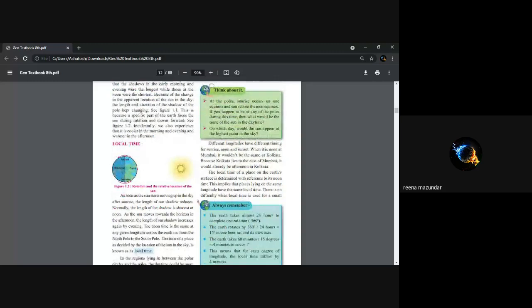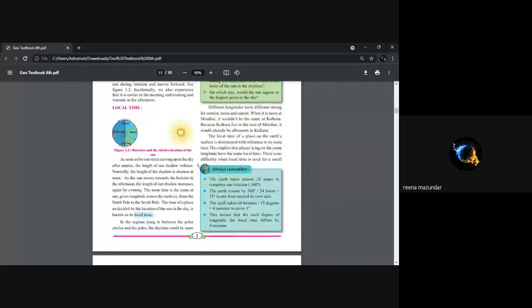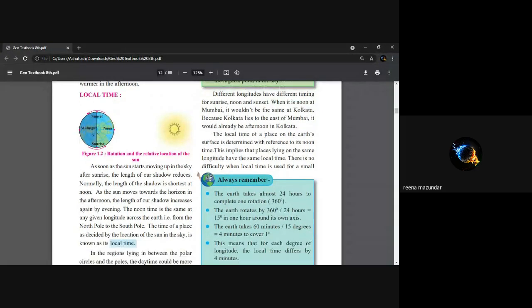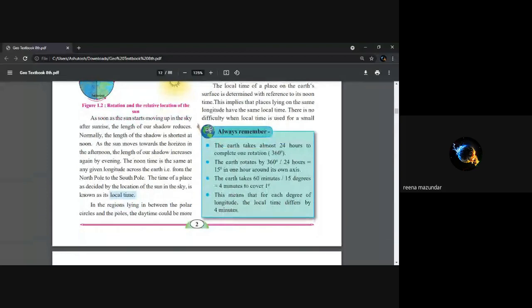Let us see the local time. As soon as the sun starts moving up in the sky, the length of the shadow reduces. Normally, the length of the shadow is shortest at noon. As soon as the sun moves towards the horizon in the afternoon, the length of the shadow increases again in the evening. Isn't it? So the noon time is the same at all the given longitudes across the earth, that is from North Pole to South Pole. This time of a place is decided by the location of the sun in the sky and that is called local time.